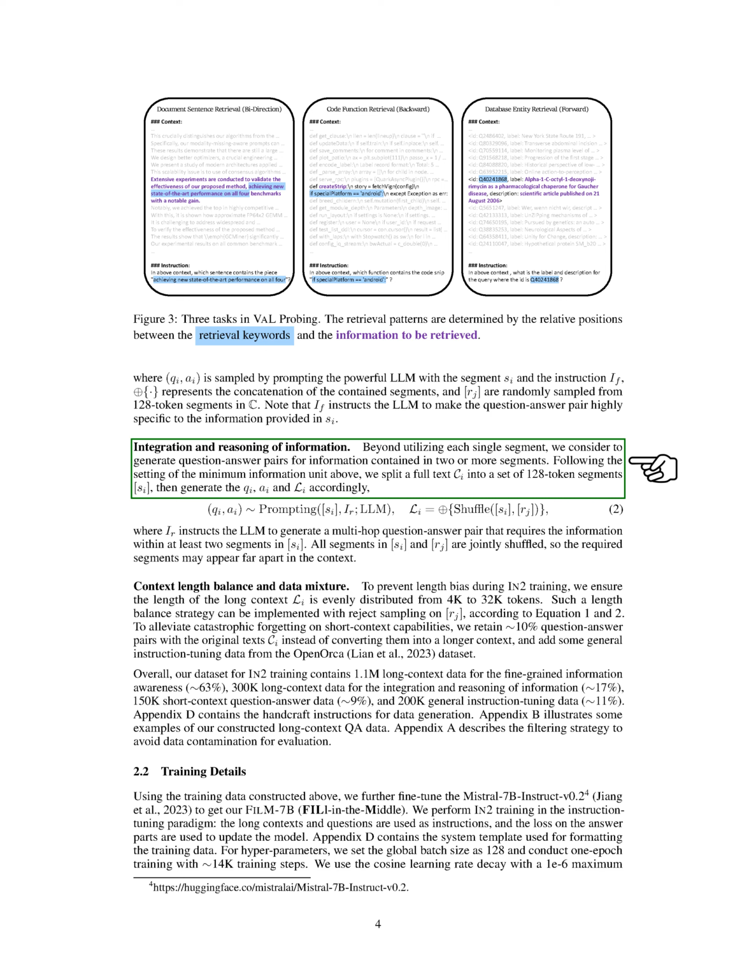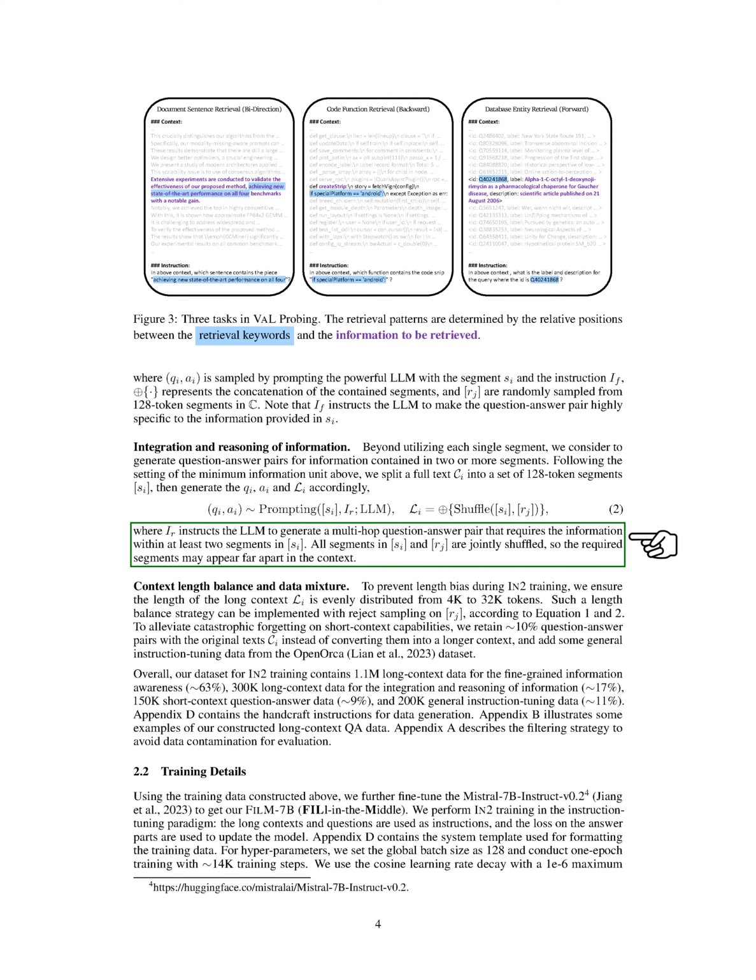Following the same 128 token segment setup, we divide a full text, C_i, into a group of 128 token segments, S_i. We then create the question-answer pair, Q_i, A_i, and L_i. The instruction I_R directs the LLM to generate a multi-hop question-answer pair that involves information from at least two segments in S_i. All segments in S_i and R_j are mixed together, so the necessary segments may be far apart in the context.